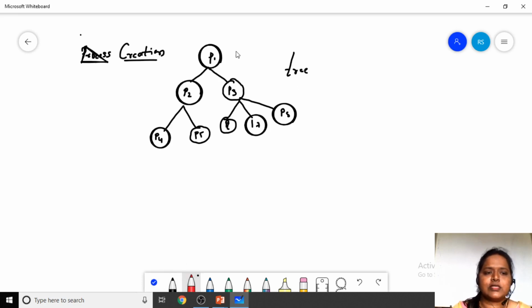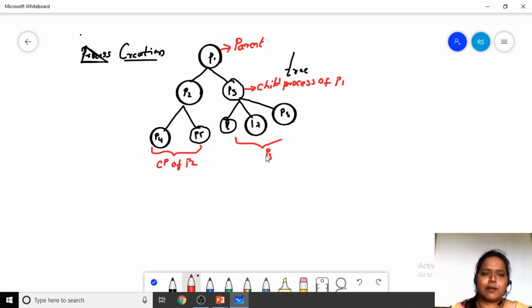Here this process P1 is the main process. We call it a parent process. P2 and P3 are the child processes of P1. P4 and P5 are the child processes of P2, and P6, P7, P8 are the child processes of P3. Like this, a process can create any number of processes. So this is process creation.